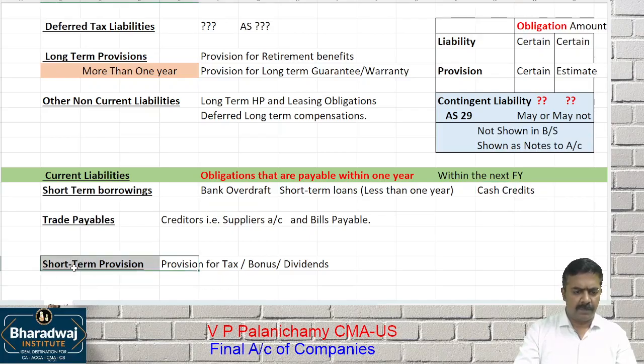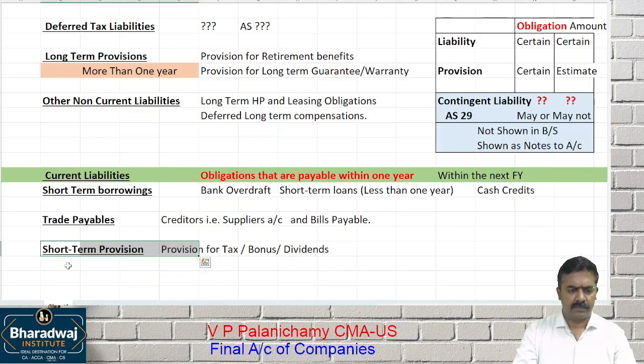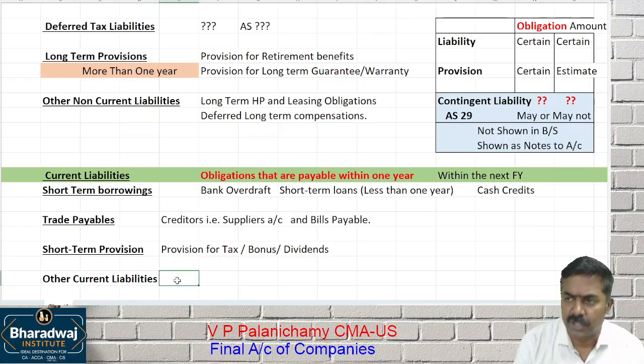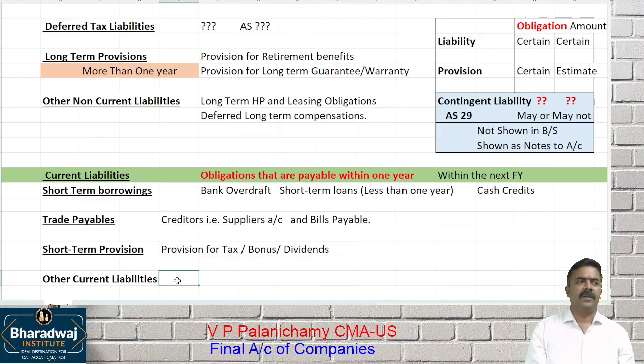What is the next one given? Other current liability. Any other short-term amounts payable. Example, two items. Calls in arrears will be reduced from share capital.